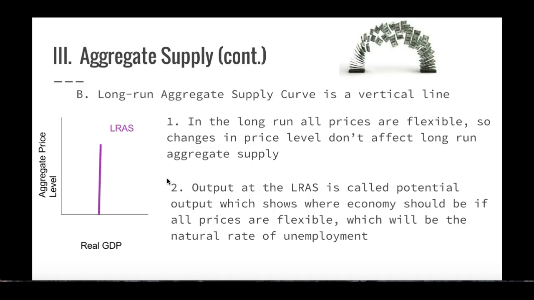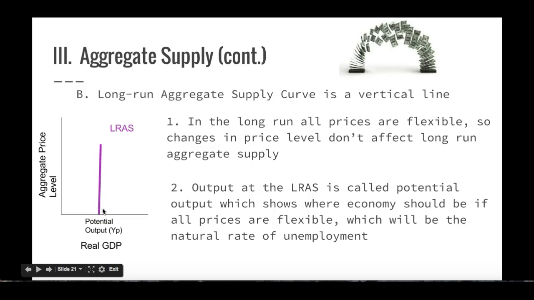The potential output is the long-run aggregate supply curve because prices in the long run are ultimately flexible and can reflect any changes in the aggregate price level. As a result, we're just going to offer that potential output. Remember, when we draw this, Y stands for real GDP and the vertical line is potential output. So this is where we want to be.